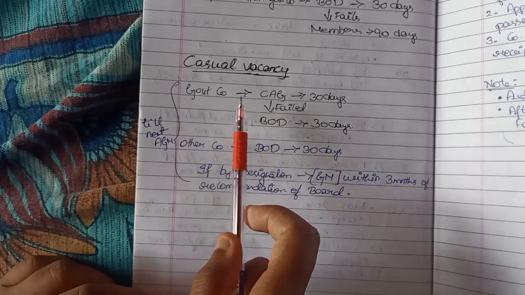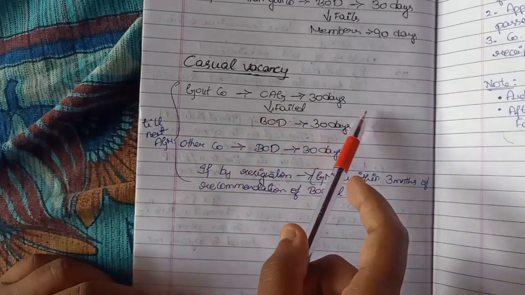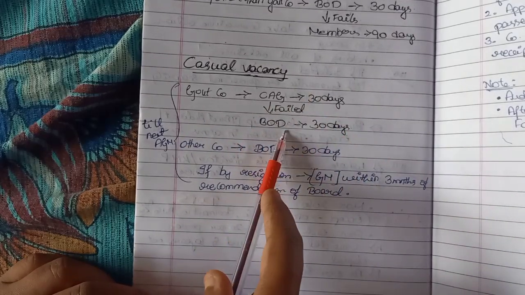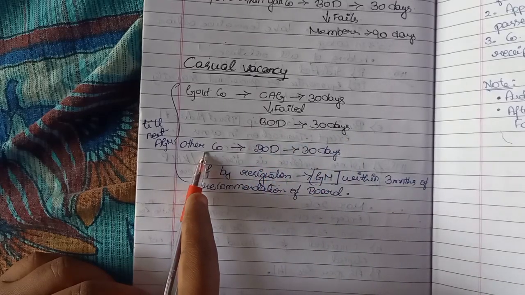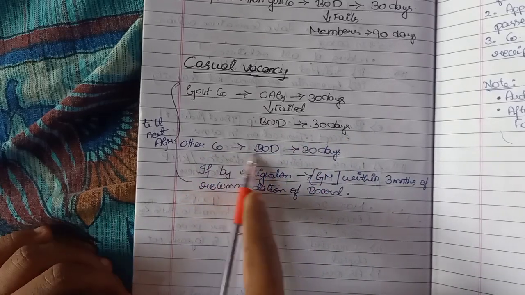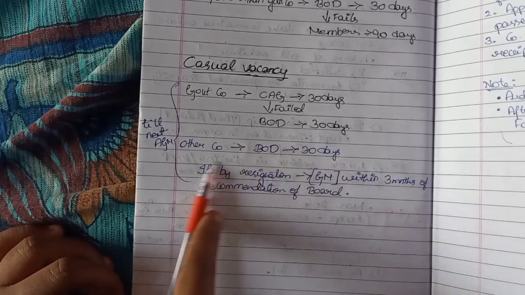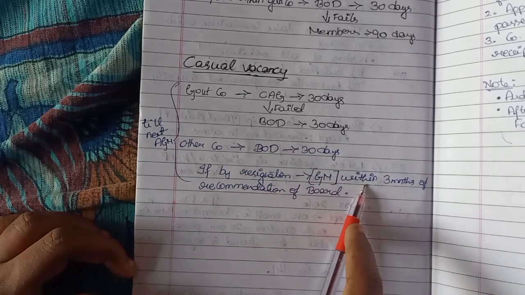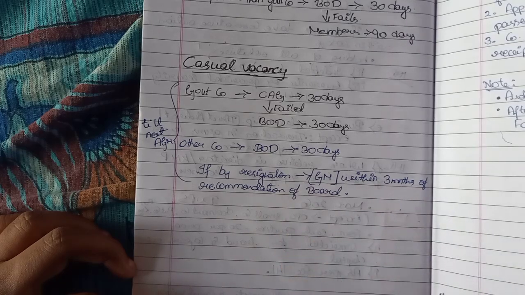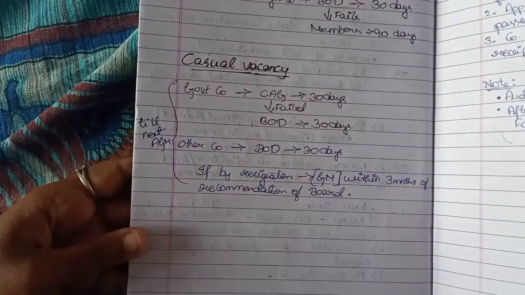In that case, for a government company the CAG will be appointing within 30 days. If failed, the board of directors will be appointing in 30 days. If other than a government company, the BOD will appoint within 30 days. If by resignation, a general meeting within 3 months of recommendation of the board.